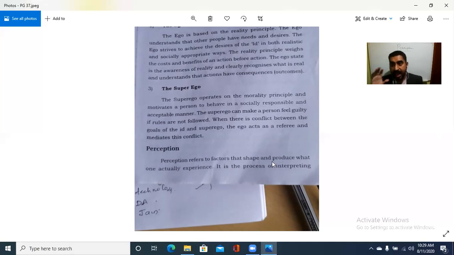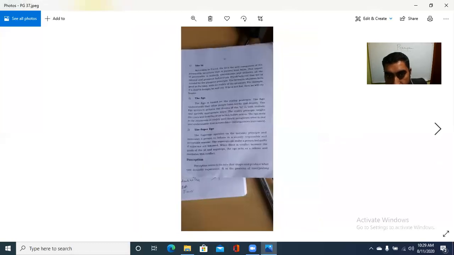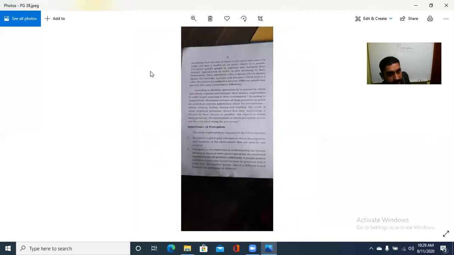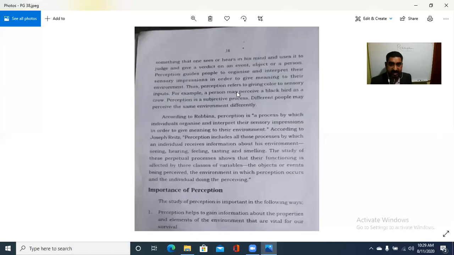It is a study of what a person experiences; that is perception. It is the process of interpreting something that one sees or hears in his mind, and uses it to judge and give a verdict on an event, object, or a person. So it is an interpretation.